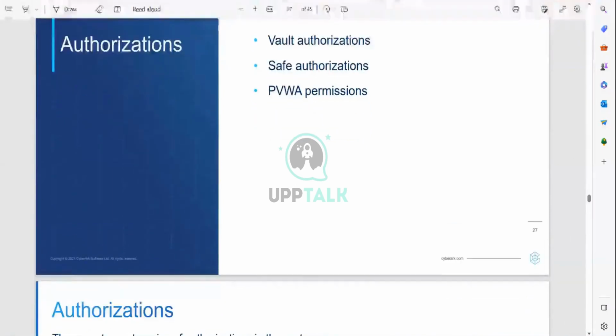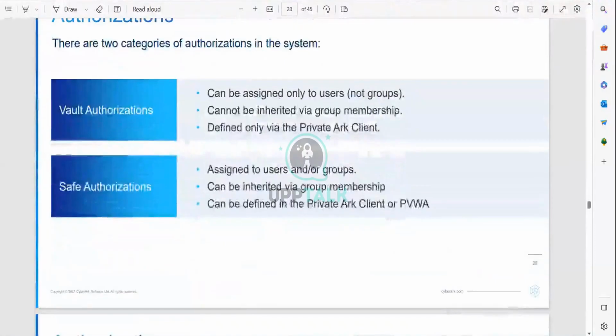Now I'm going to finish that vault authorization and safe authorization, and the difference between them. There are two categories of the authorization in the system. Safe level authorization is different and vault authorization is completely different. In the vault authorization, we can assign only for one user, but in the safe authorization, we can assign users and groups at a time.